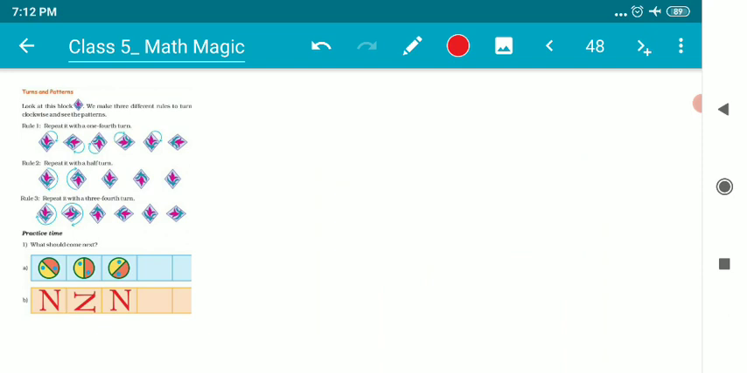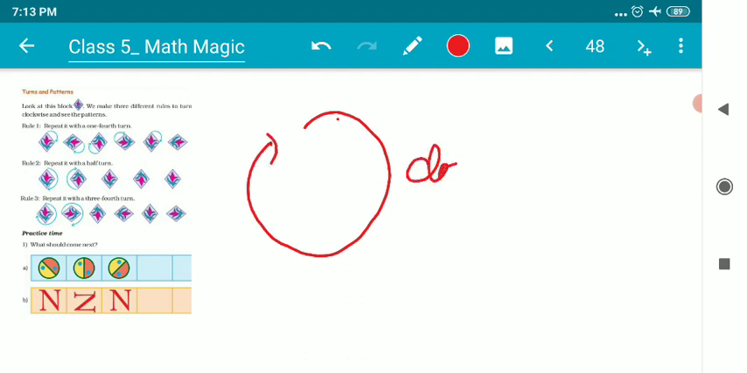Now children, the next page number 100 is about turns and patterns. Look at this block of flower, and we make 3 different rules to turn clockwise and see the pattern. Children, one thing that I must say, the meaning of this word clockwise: as we all can read a clock, the second hand of a clock rotates in this direction. Yes, this is called clockwise turn.